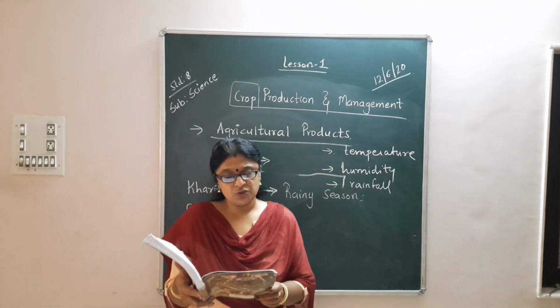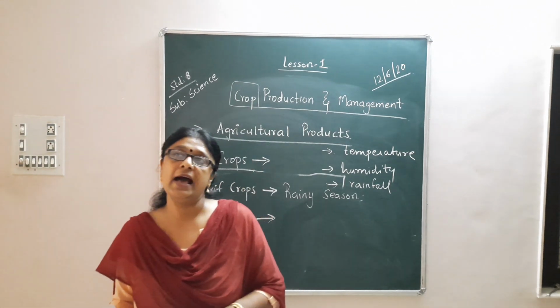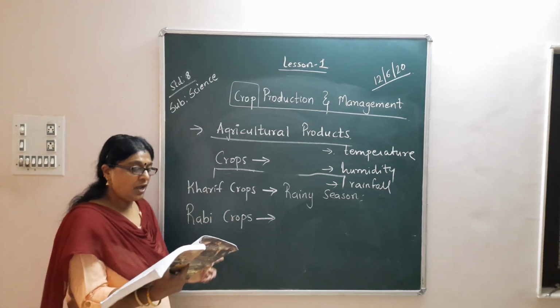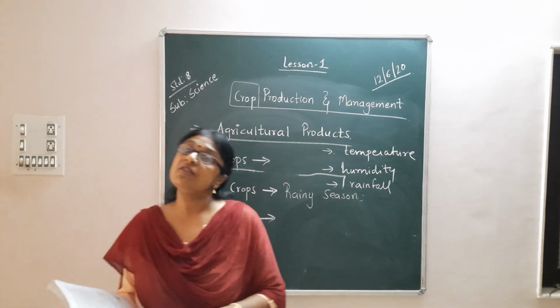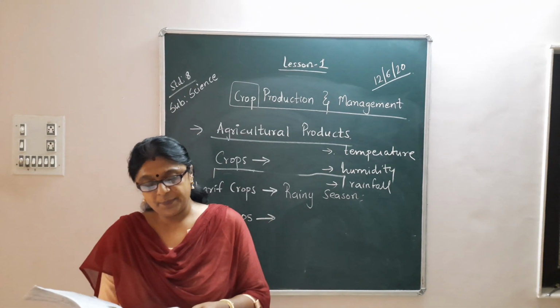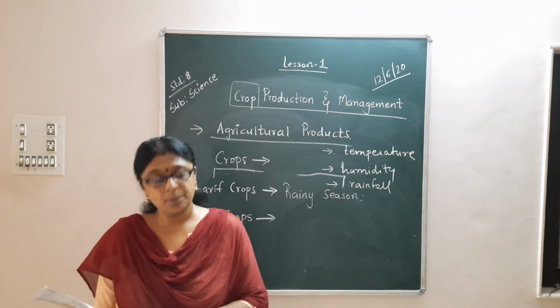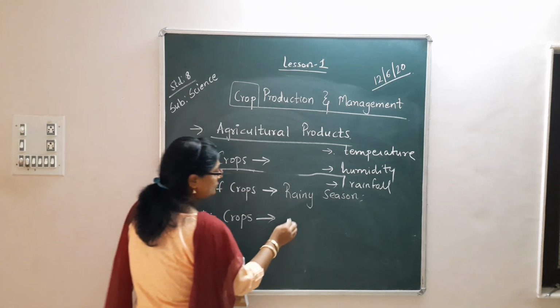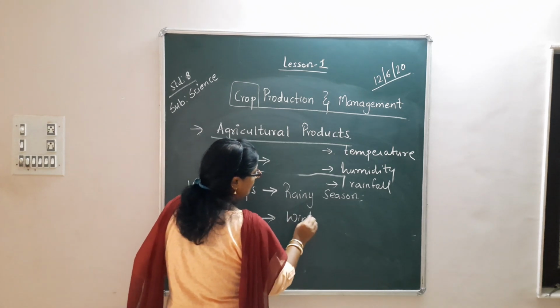Paddy, maize, soybean, groundnut and cotton are Kharif crops. And the next is Rabi crops. The crops which are grown in the winter season are called Rabi crops. Example, wheat, gram, pea, mustard and linseeds. Rabi crops means which are grown in the winter season.